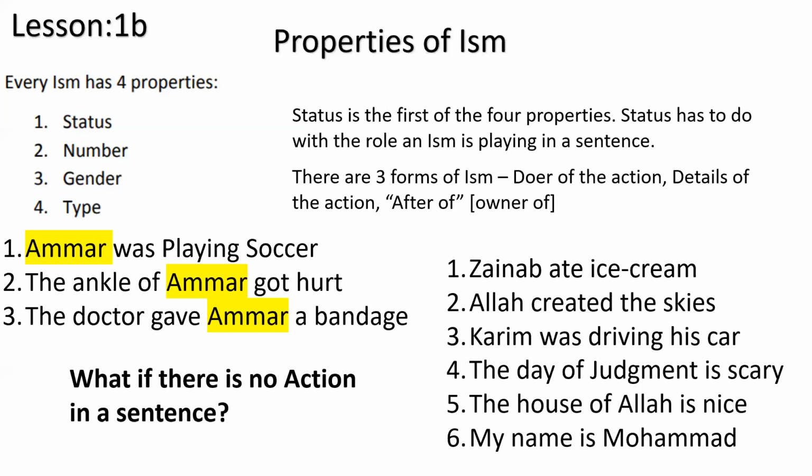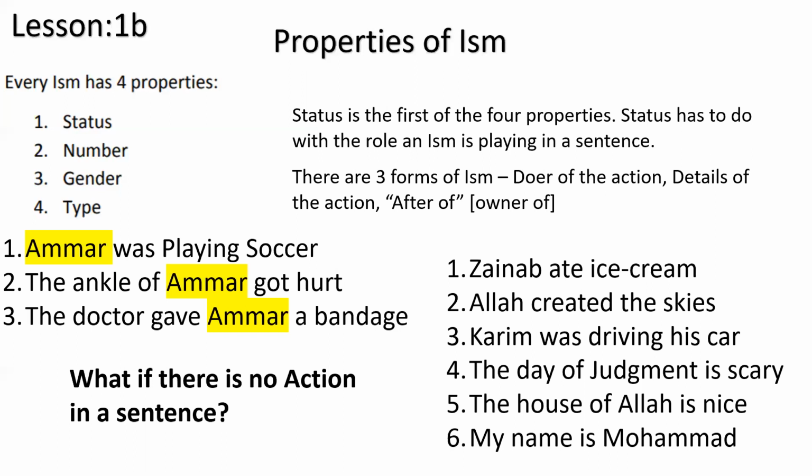So this is, in English, a very quick introductory understanding of the three forms of status. And what is the status? Status is one of the properties. Initially, brothers and sisters get confused, because we say there are three kinds of words. That's three kinds, okay? Then we say one kind is ism, and it has four properties. And then in the properties, the status has three different forms of isms, okay? So don't get confused. So start from the beginning again.